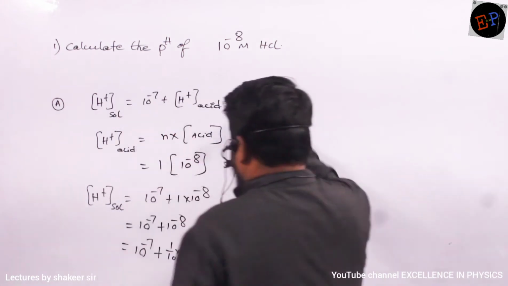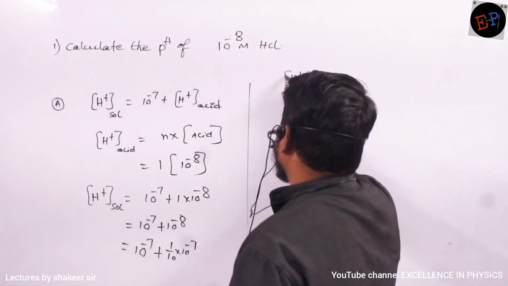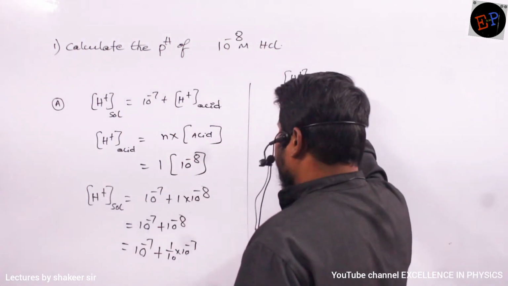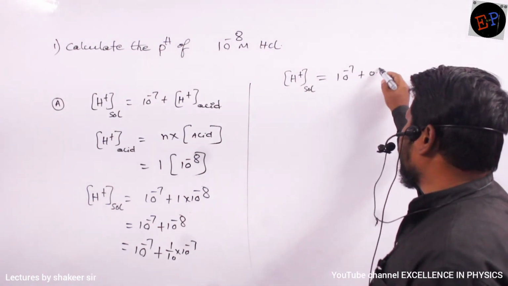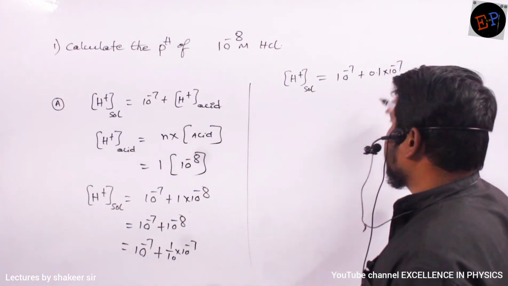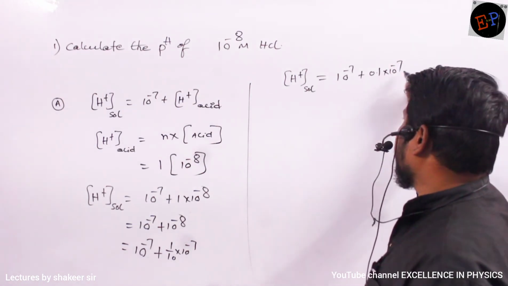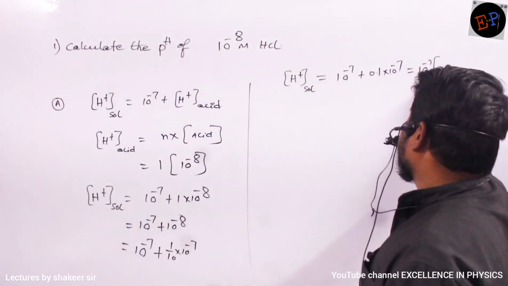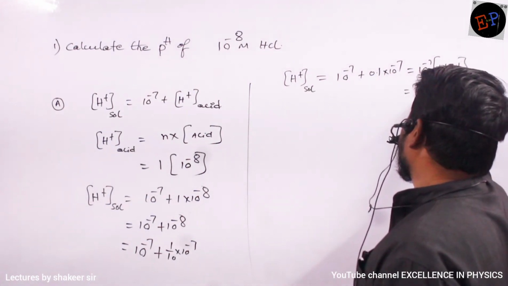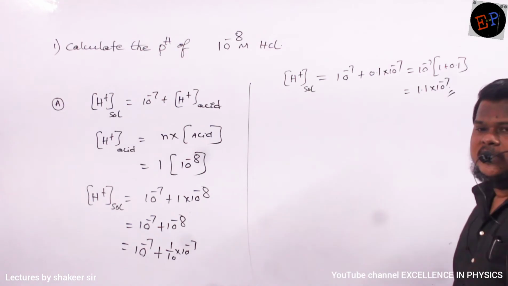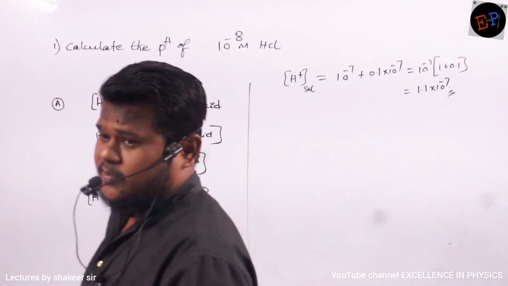So H plus concentration of solution is equal to 10 power minus 7 plus 1 by 10, which can be written as 0.1 multiplied by 10 power minus 7. If you take 10 power minus 7 common, then I am left with 1 plus 0.1. 1 plus 0.1 is how much? 1.1 into 10 power minus 7. That's all, no? So this is the H plus concentration of solution.